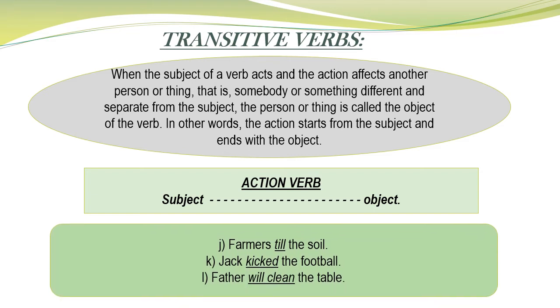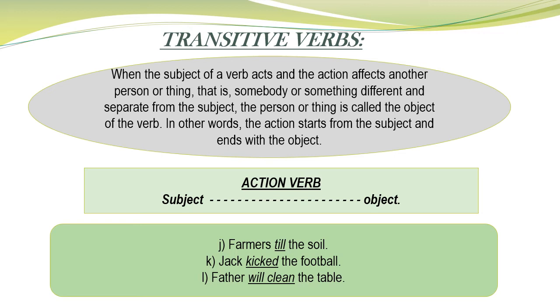For example, farmers till the soil. Here till means cultivate, right? The other examples are Jack kicked the football, and Ali's father will clean the table. In all these examples, first we'll see what the first one means, that is, farmers till the soil. It means the action of tilling, right? It is done by the farmer, that is the subject, and it's done on the soil, that is an object. An object is a thing that is different or separate from the subject. So soil is the object of the verb till.